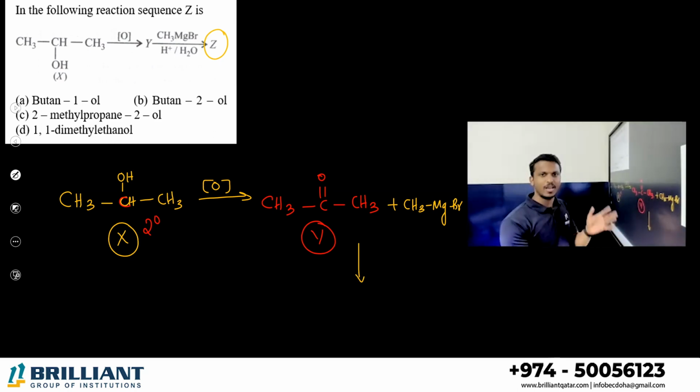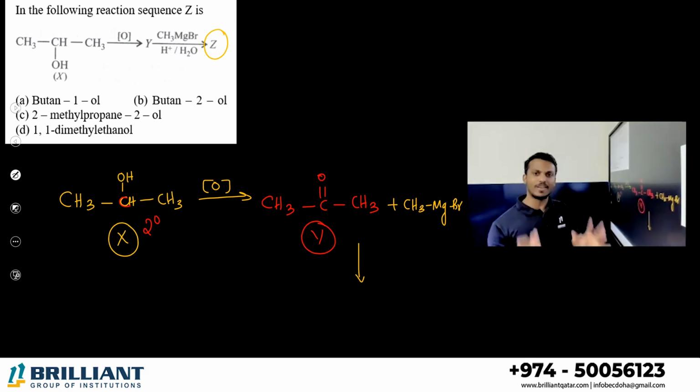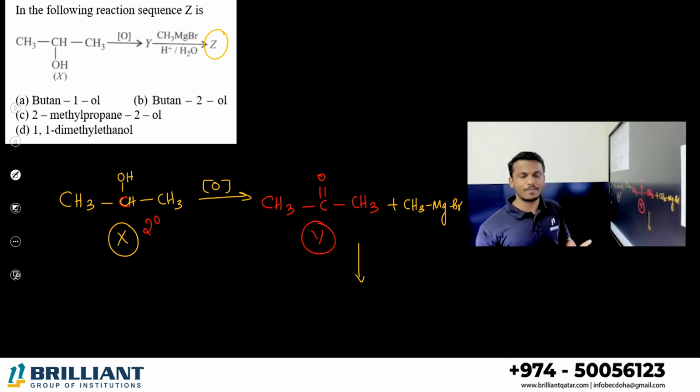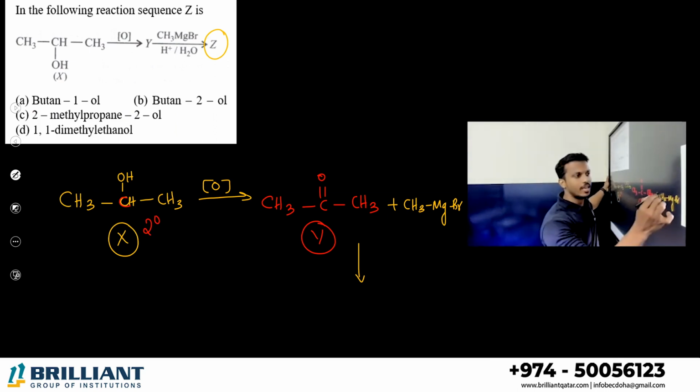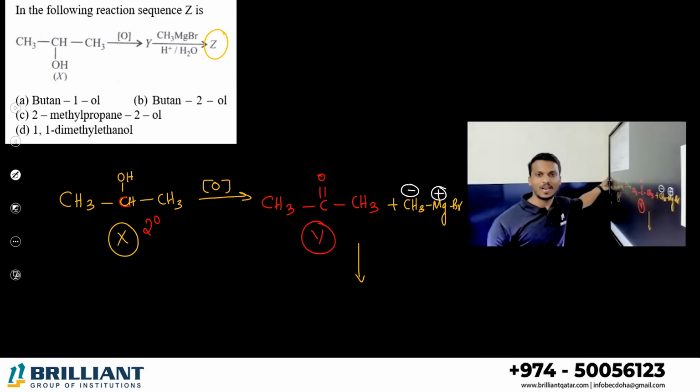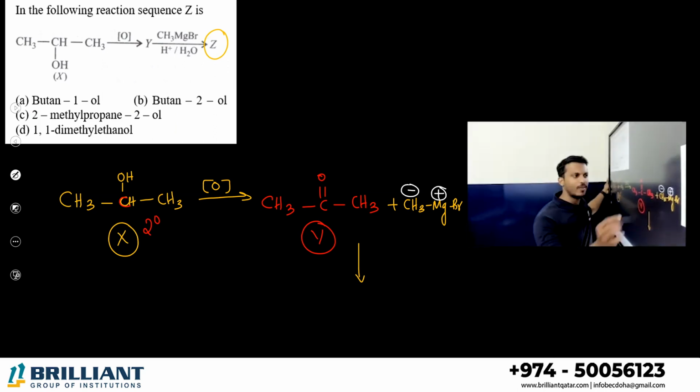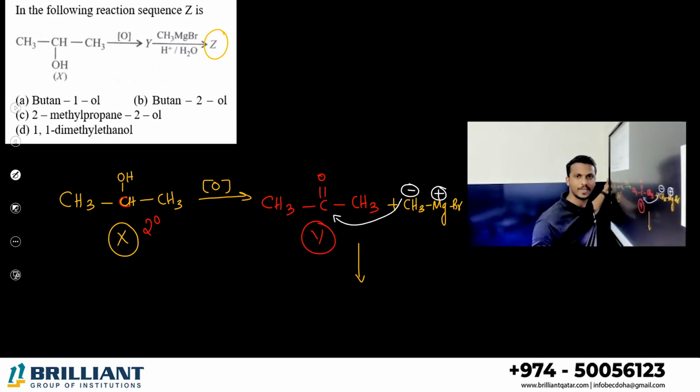First you get an adduct, then you add water. Directly we can write the product. Since it is an entrance-type MCQ exam question, we can answer directly. How? You know very well, in the Grignard reagent, Mg plus is there, and the remaining alkyl group is the negative part. Anyway, this negative part will attack here, right? Yes or no?